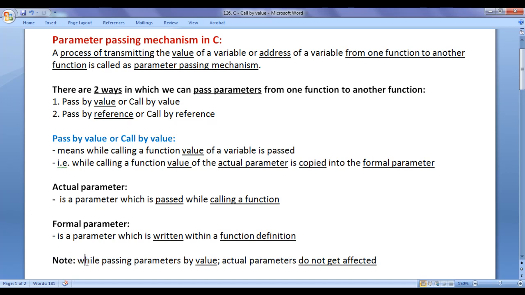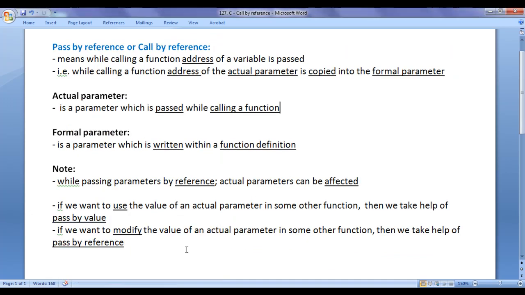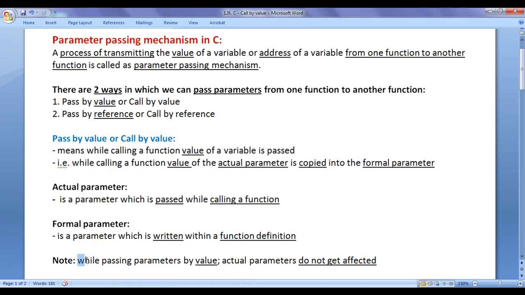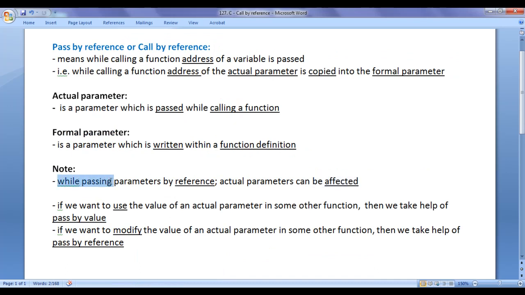Note, while passing parameters by value, actual parameters do not get affected. Whereas, while passing parameters by reference, actual parameters can be affected. Try to understand the difference here. While passing parameters by value, actual parameters do not get affected, guys. Whereas, while passing parameters by reference, actual parameters can be affected.